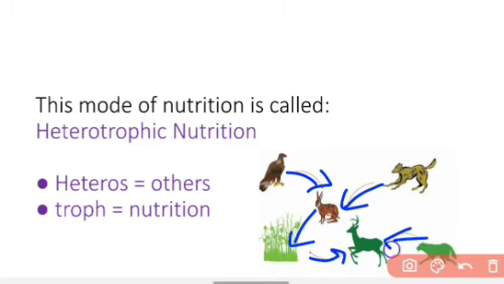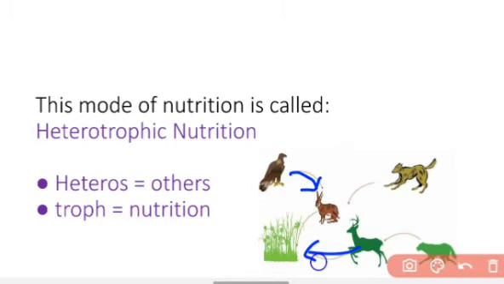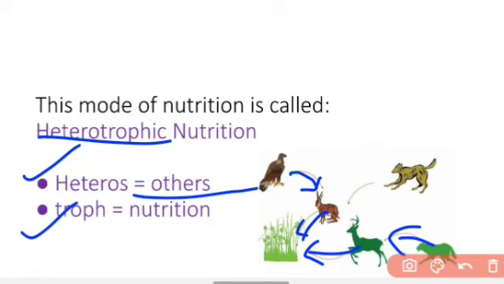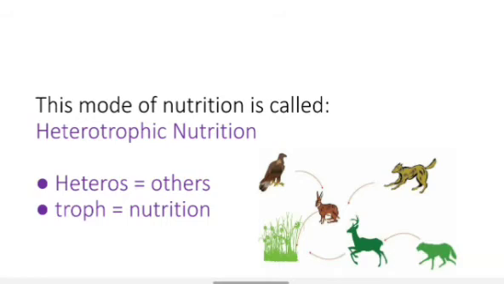for their food. Like you can see here, this eagle is dependent on the rabbit, this deer is dependent on the grasses, this rabbit is also dependent on the grass. So in the heterotrophic mode of nutrition, the organisms are dependent on other organisms to obtain their food. The word heterotrophic is made up of two words, heteros and troph. Heteros means others and troph means nutrition. It means the nutrition in which the organisms are dependent on others for their food.